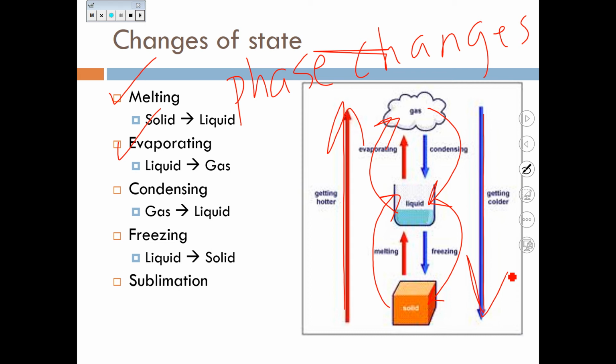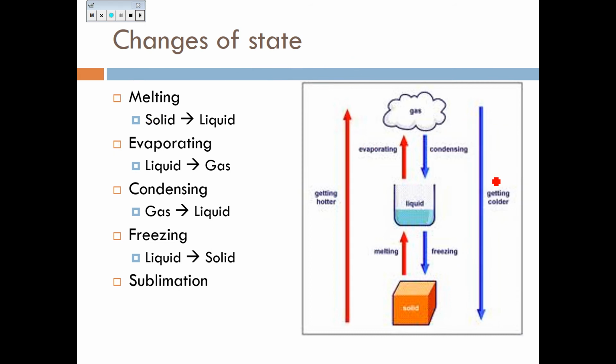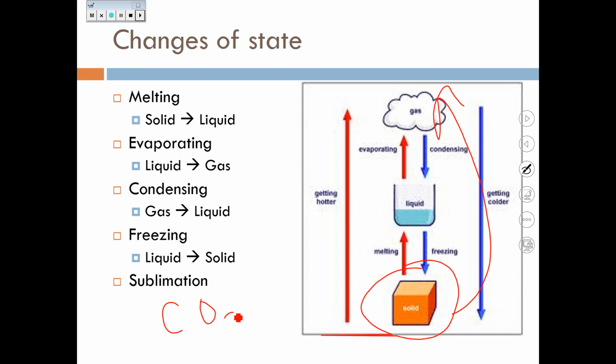Sublimation. Sublimation is a term that refers to the phase change directly from a solid into a gas. The most popular or common example of sublimation is dry ice or CO2, where it goes directly from a solid to a gas at negative 79 degrees Celsius.